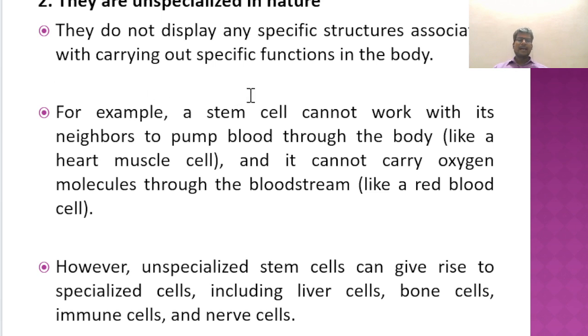For example, a stem cell cannot work with its neighboring cell to pump blood through the body, like what heart cells do in our heart organ. It also cannot carry oxygen molecules through the bloodstream, like how our red blood cells do. The third property: unspecialized stem cells can give rise to any specialized cells, including liver cells, bone cells, immune cells, nerve cells, skin cells, etc.